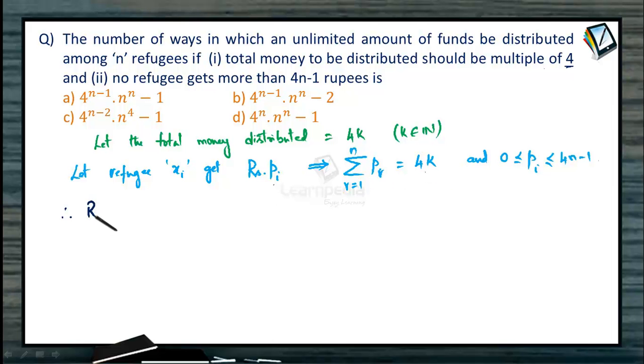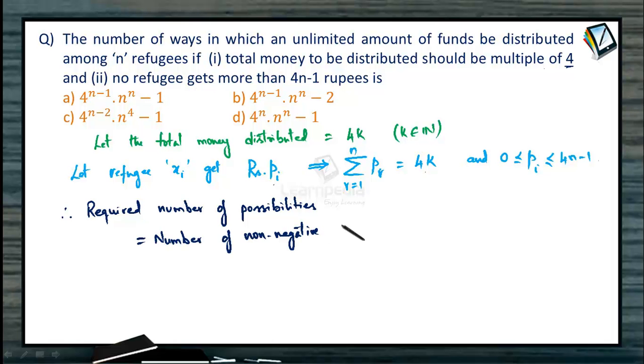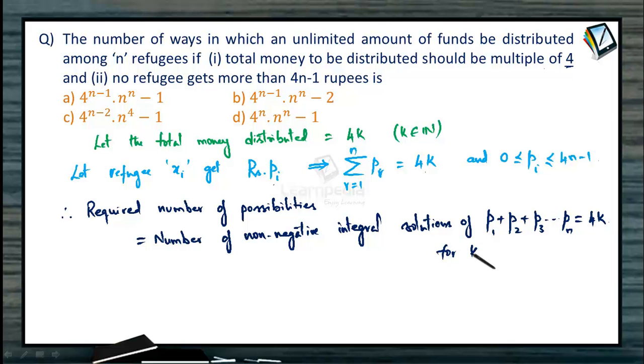Then the required number of possibilities is equal to, yes, what does the multinomial theorem say? It is the number of non-negative integral solutions of the equation p1 plus p2 plus p3 and so on up to pn equal to 4k, for different possible values of k as 1, 2, 3 and so on up to infinity, because there is an unlimited amount of funds available, right?